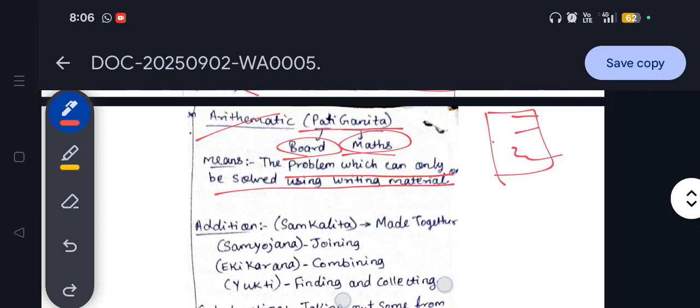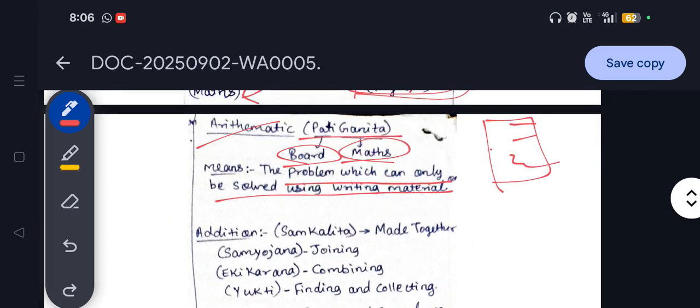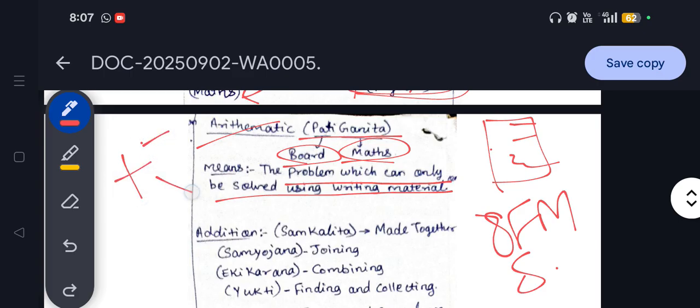Now, as you know, the 8 fundamental mathematical symbols are addition, subtraction, multiplication, division, square, square root, cube, and cube root. These are the 8 fundamental operations.